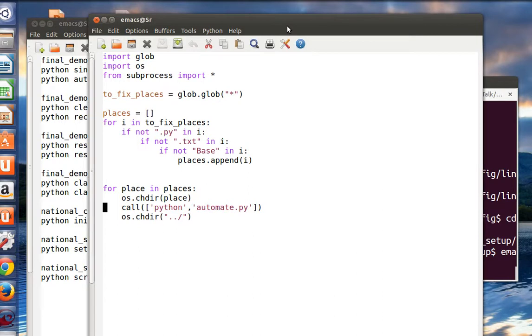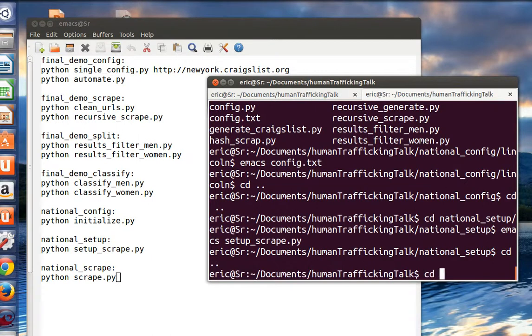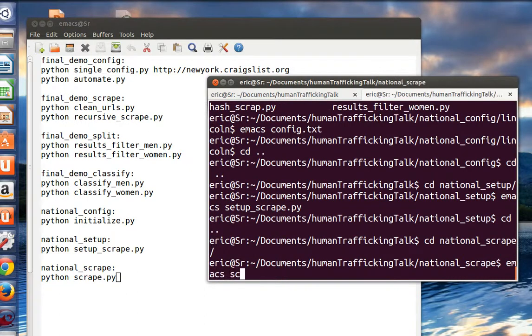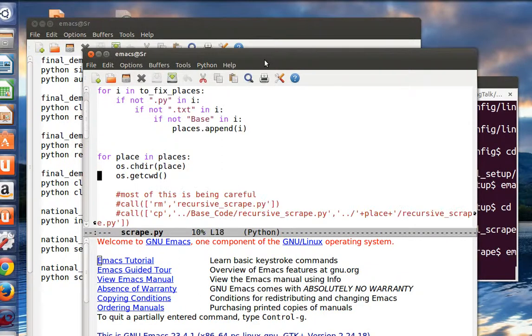What this does is it just runs automate.py for all of those, and you'll see this design pattern again and again in my code. It's very simple, but it's what needs to be done if I want to do this on all my results. Now we'll look at scrape, and as you can see, it's just the same idea, really.